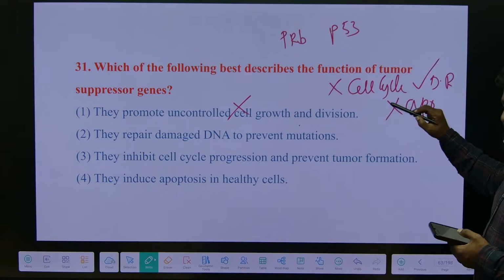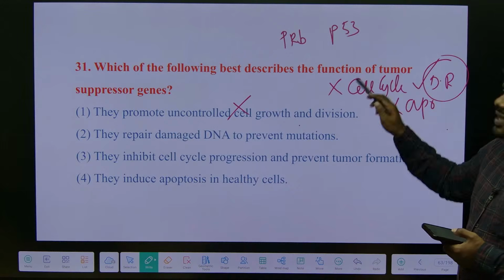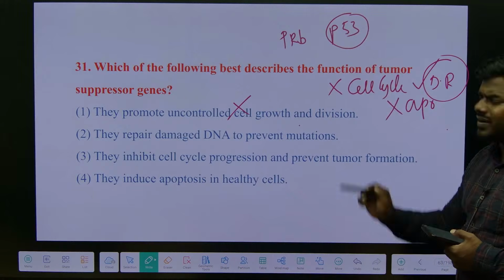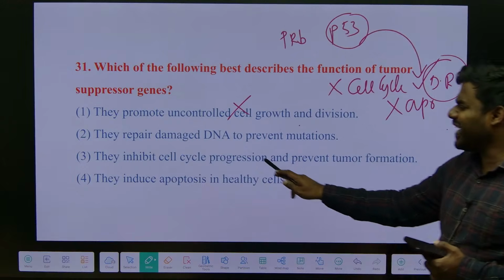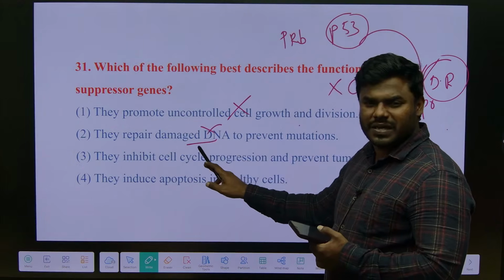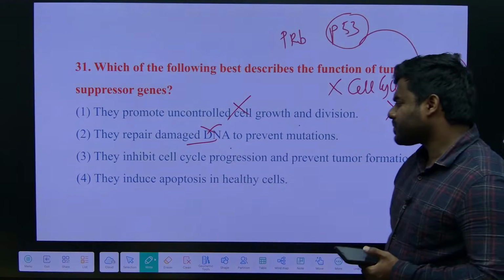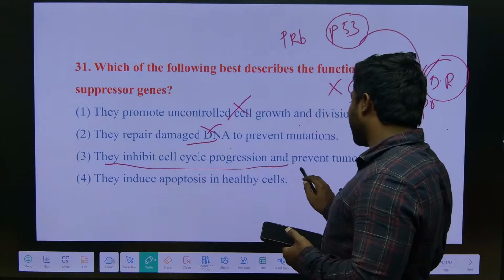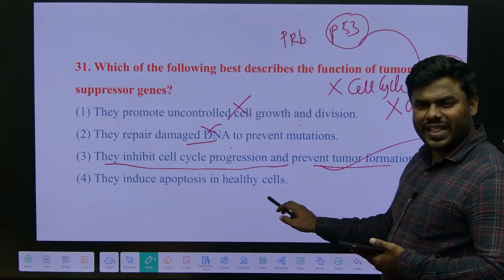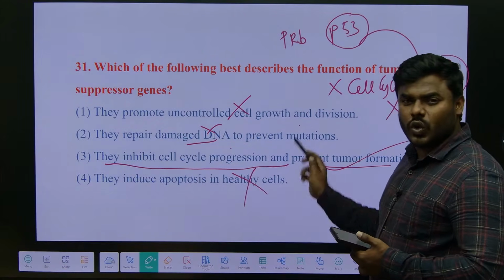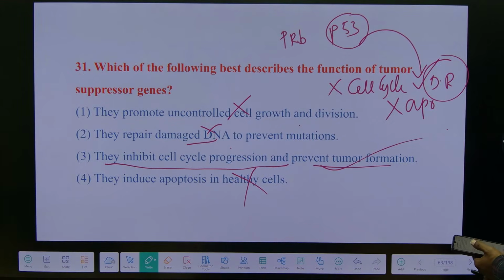They are involved in the activation of DNA repair mechanism. You are getting the point, because P53 is a transcription factor which increases the transcription of those genes which are involved in the repair. They never repair the damaged DNA themselves. They activate those enzymes which are involved in the repair. Definitely they inhibit cell cycle progression and prevent tumor formation. They never ever induce apoptosis in healthy cells. They induce apoptosis in those cells where the DNA repair mechanisms have failed. Right? Simple. Answer is 3.